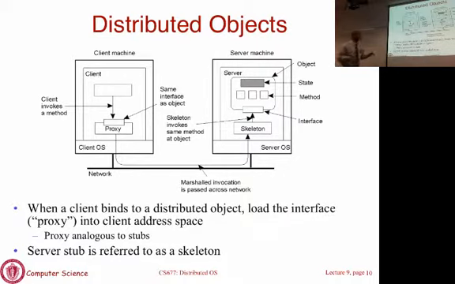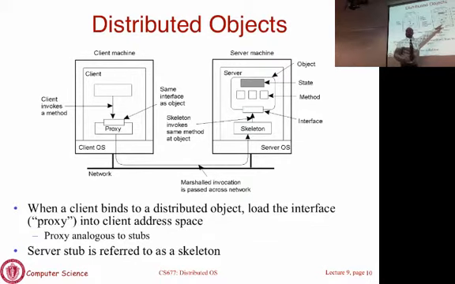So essentially, this is the picture. Here's your server process. That box is essentially an object. These smaller boxes are methods, and that gray box is the state of the object. Objects have local or private variables, and those variables capture the state of the object. Here's a client. It is going to import the interface exported by the object. Those are all the methods that the object exports. Once you have done that, you are able to call methods on that object, and the stub will do the same thing.